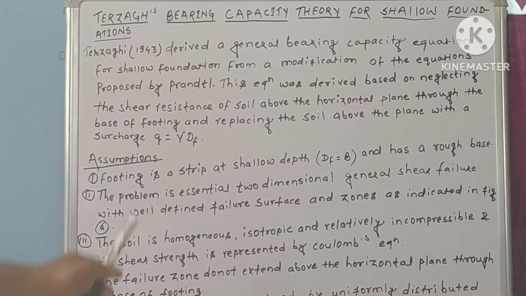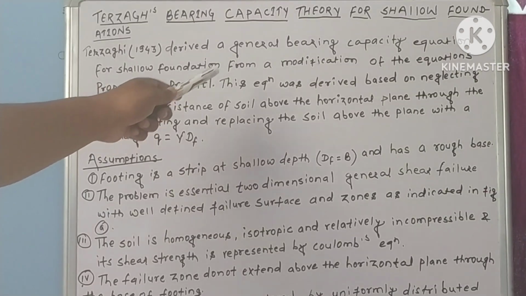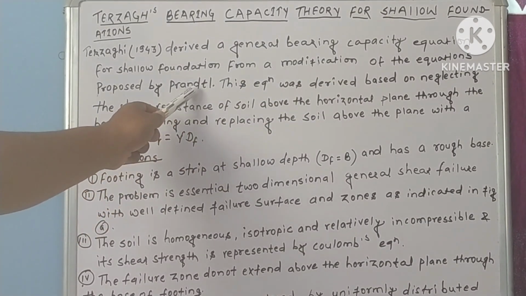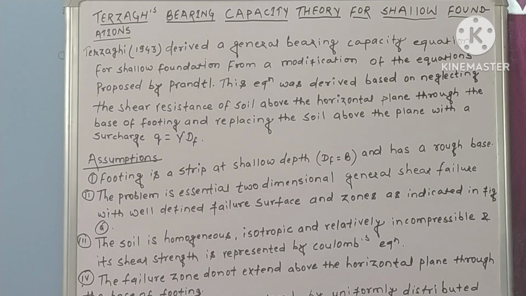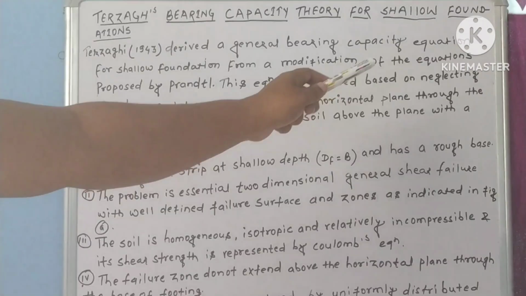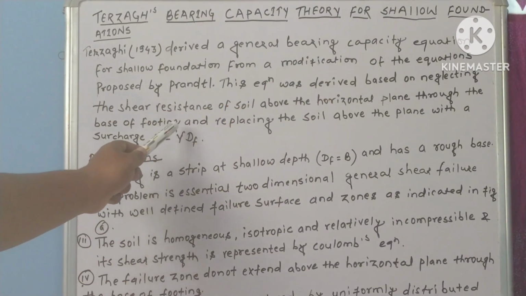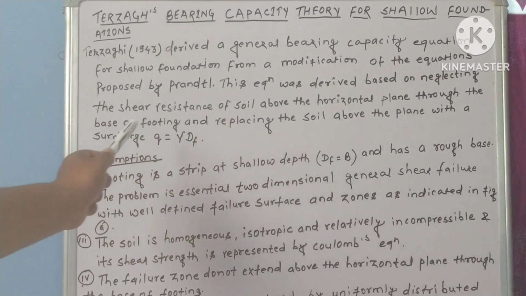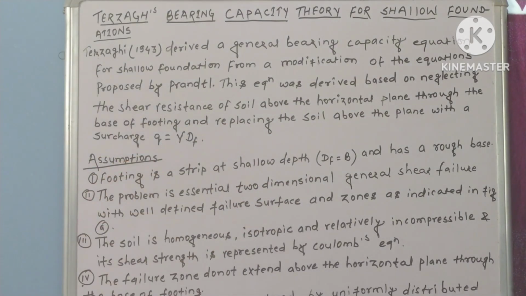Terzaghi in 1943 derived a general bearing capacity equation for shallow foundations from a modification of the equation proposed by Prandtl. This equation is derived by neglecting the shear resistance of the soil above the horizontal plane through the base of the footing and replacing the soil above the plane with a surcharge q equal to gamma Df. Let's see its assumptions.